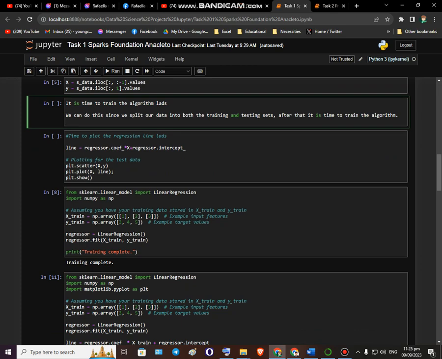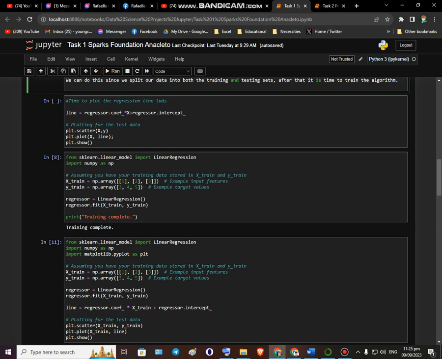We can do this since we split our data into both training and testing sets. After that, it's time to train the algorithm. So it's time for more plotting. But now we're plotting the nitty-gritty of the whole thing, the regression line.